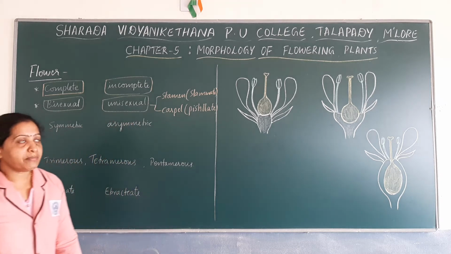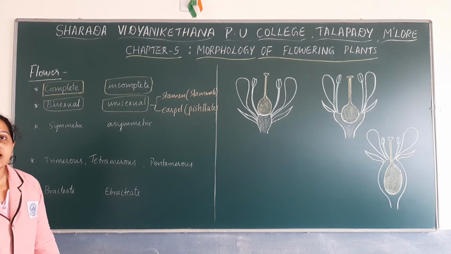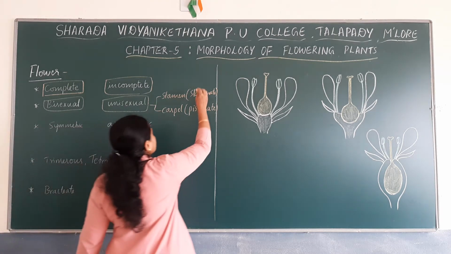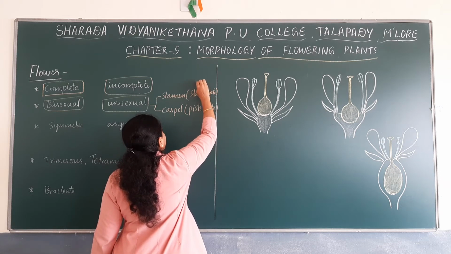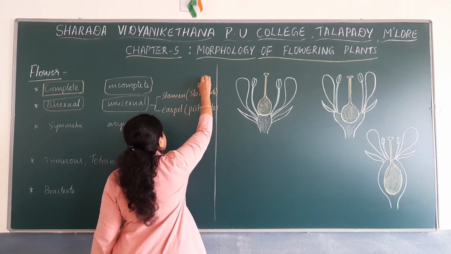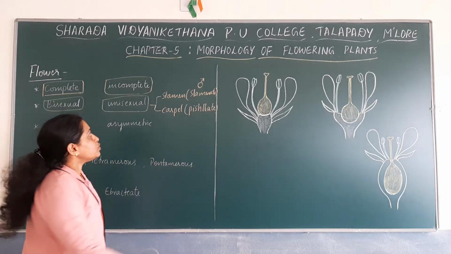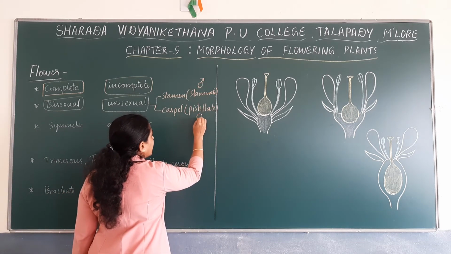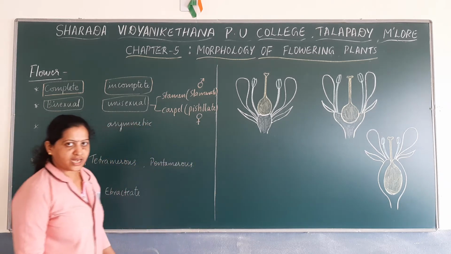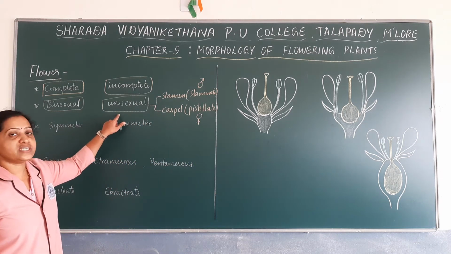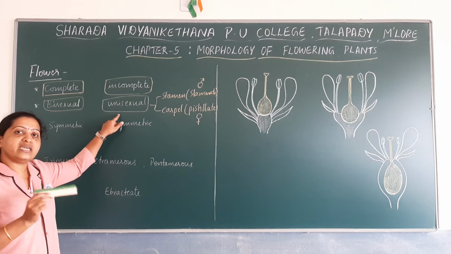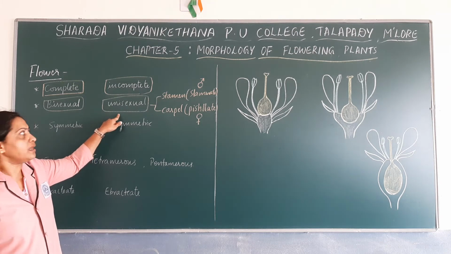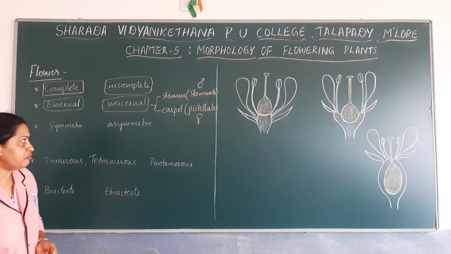So remember that staminate flowers are male flowers. You can represent the male with this symbol. So staminate flowers are male flowers, whereas pistillate flowers are female flowers. Flowers which have either stamen or carpel are called unisexual flowers.